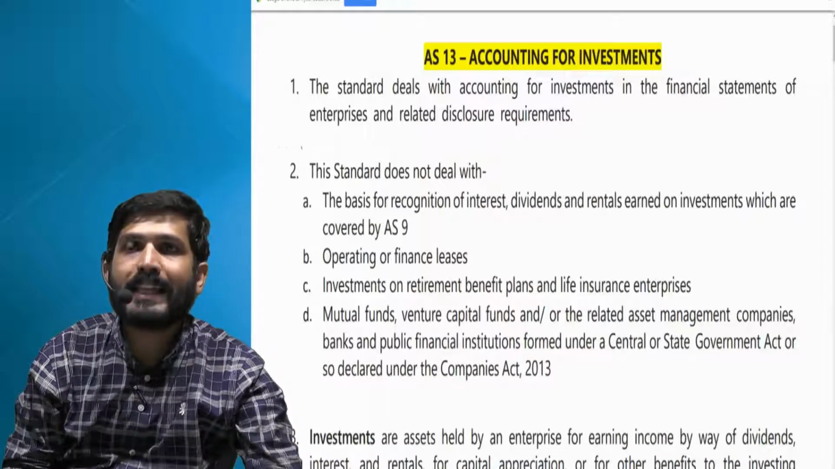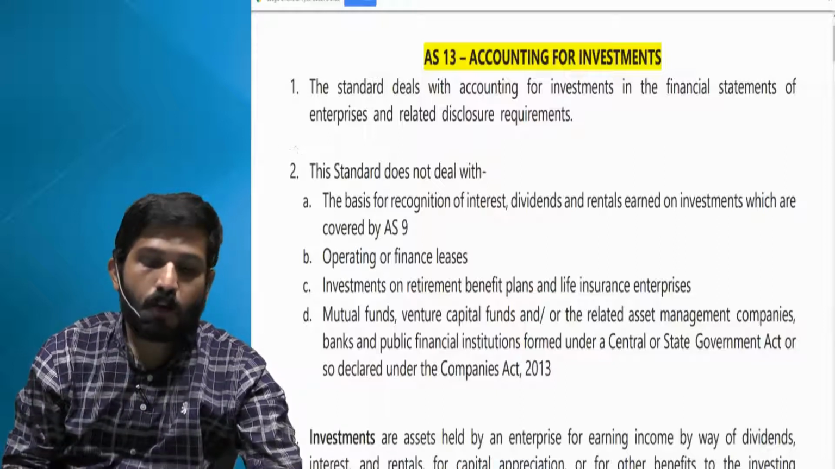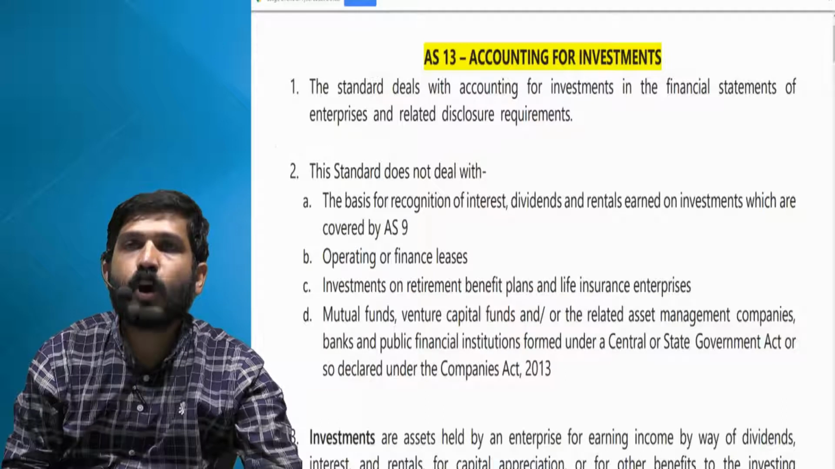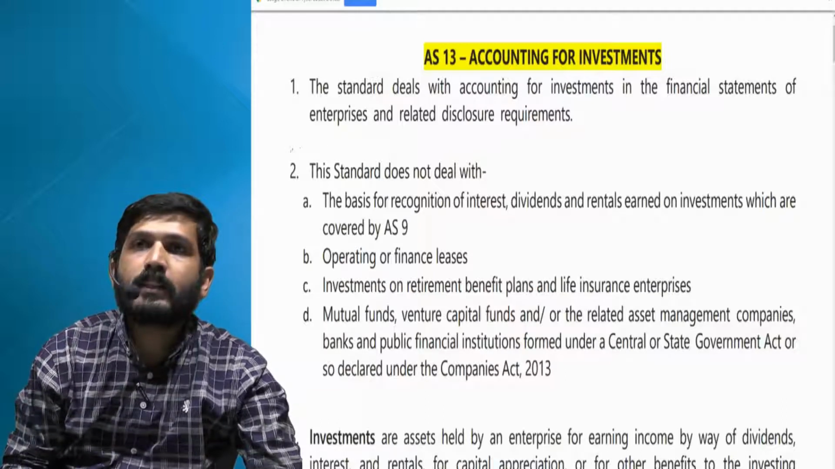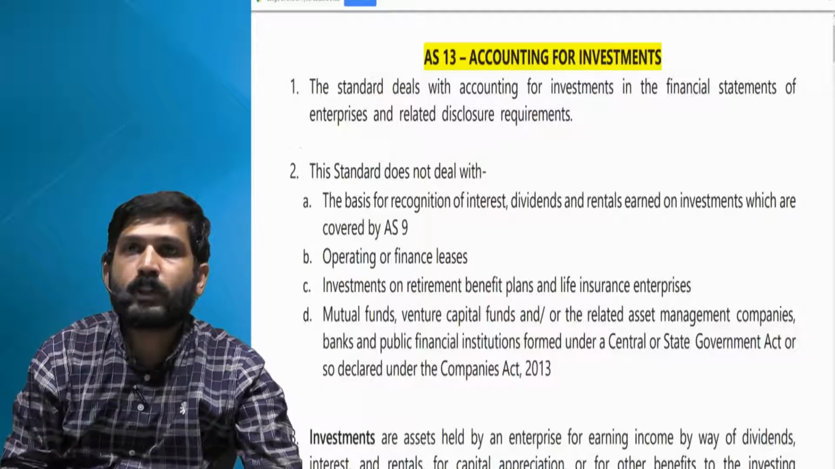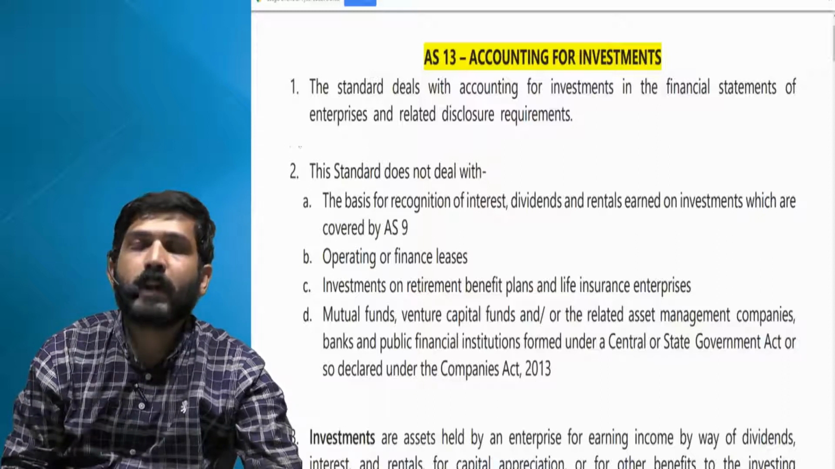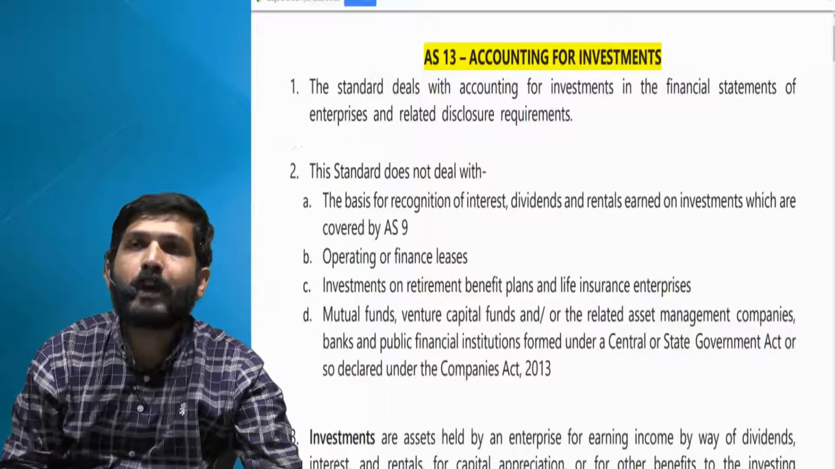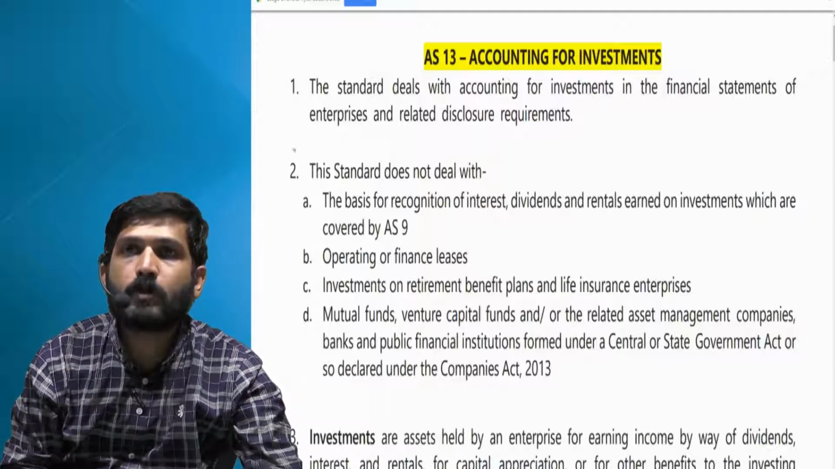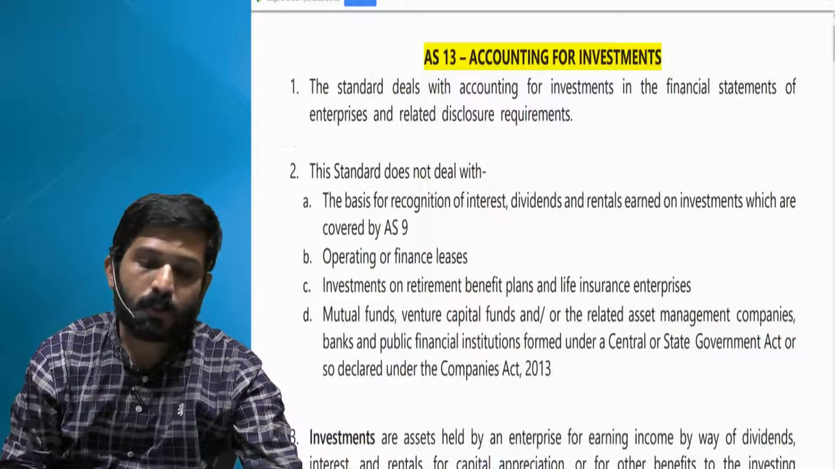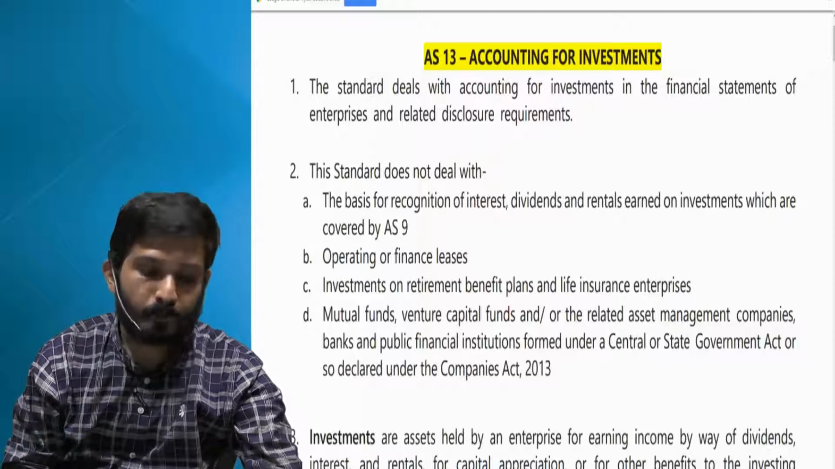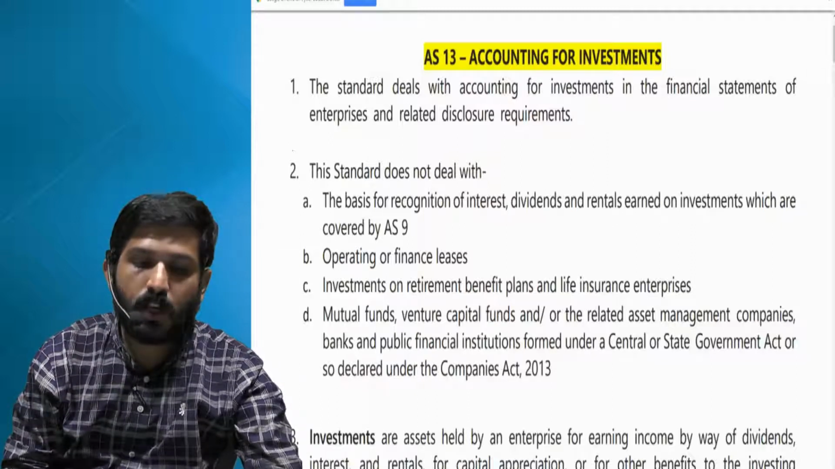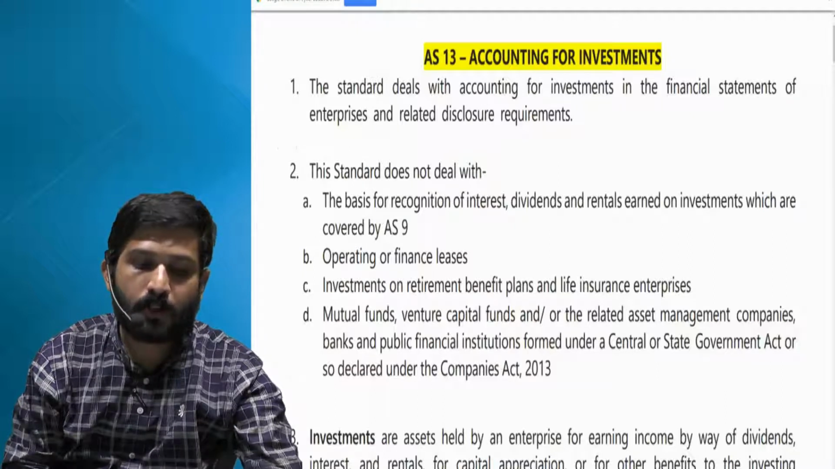Again, one of the very simple ASs. You have to understand the basics first and then we will go to illustrations. So accounting for investments basically deals with how to account for investments other than immovable properties, because accounting for properties is dealt with in AS 10. Other than that, whatever investments you are making, primarily in shares and securities, or it might be gold, silver, or some other valuables, how to account for such investments in your books of accounts will be discussed by AS 13.